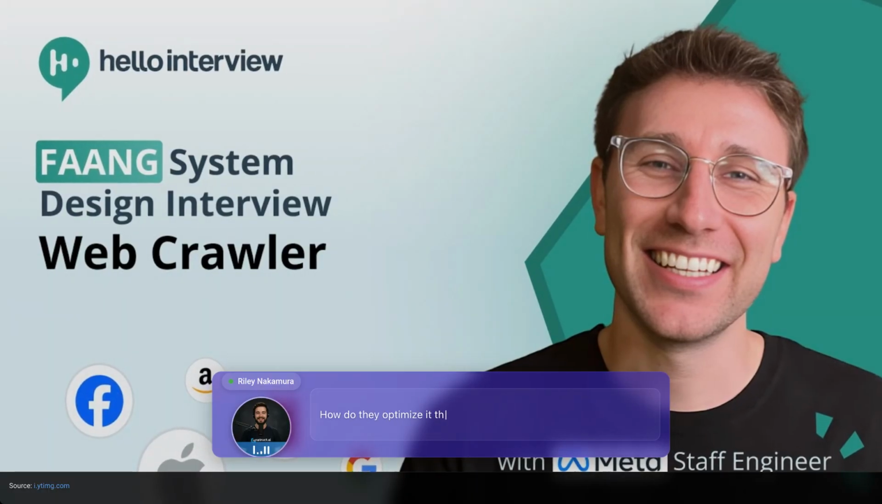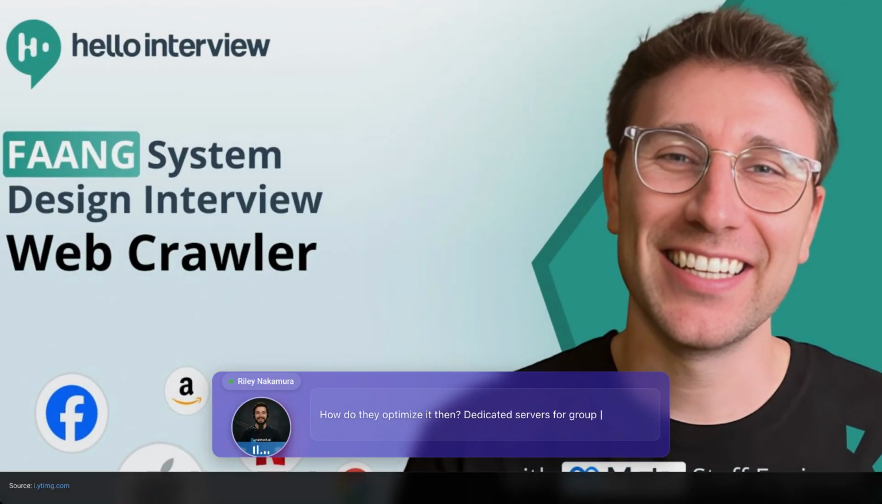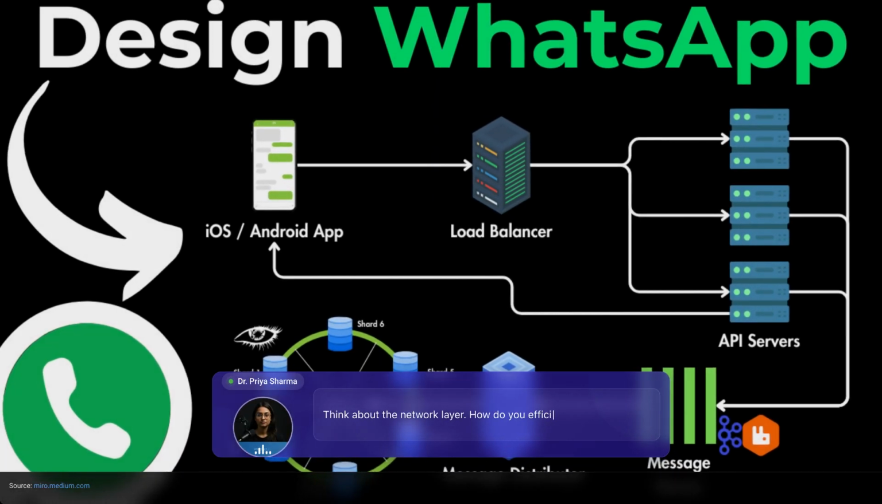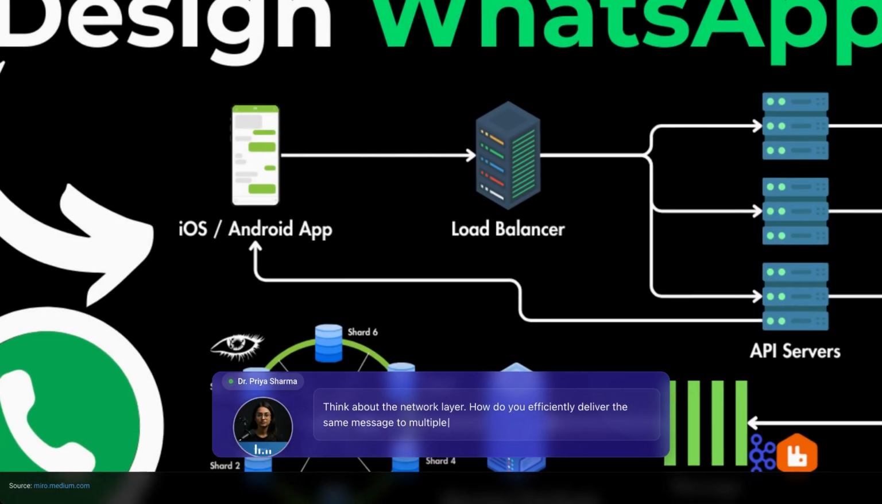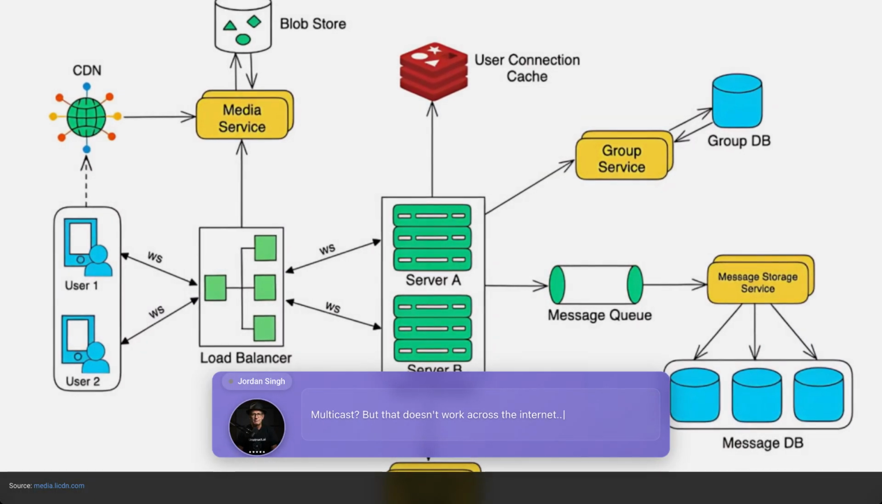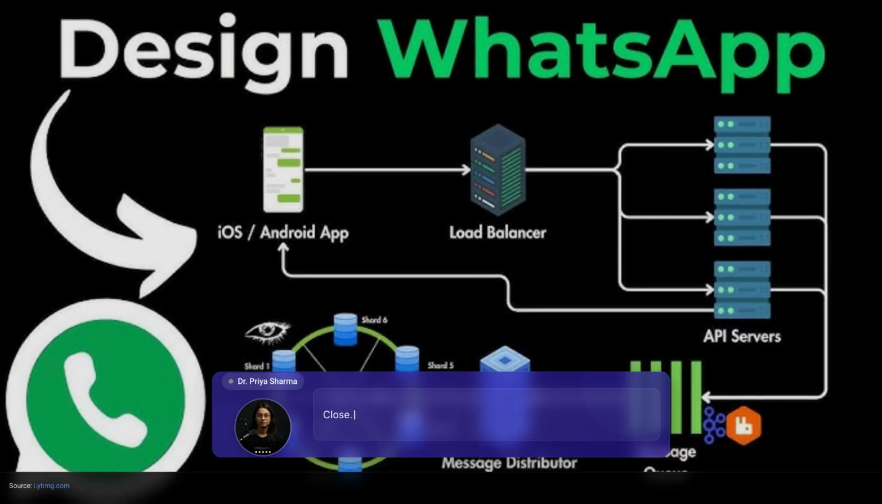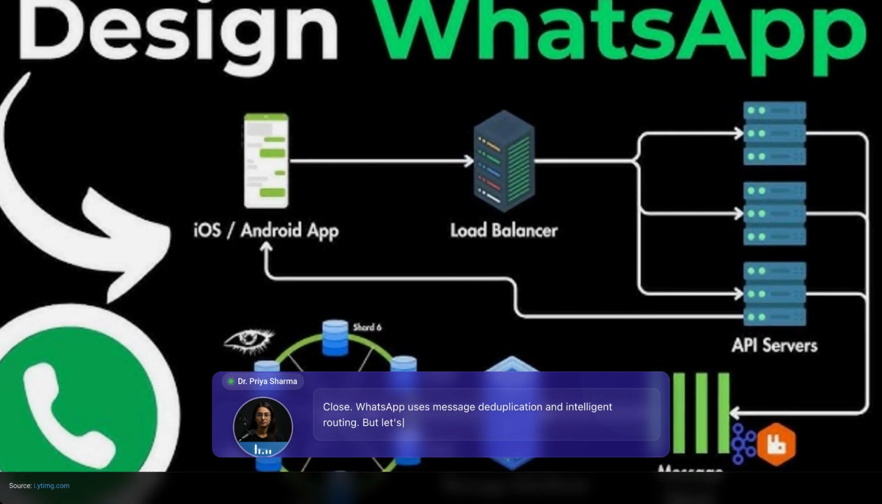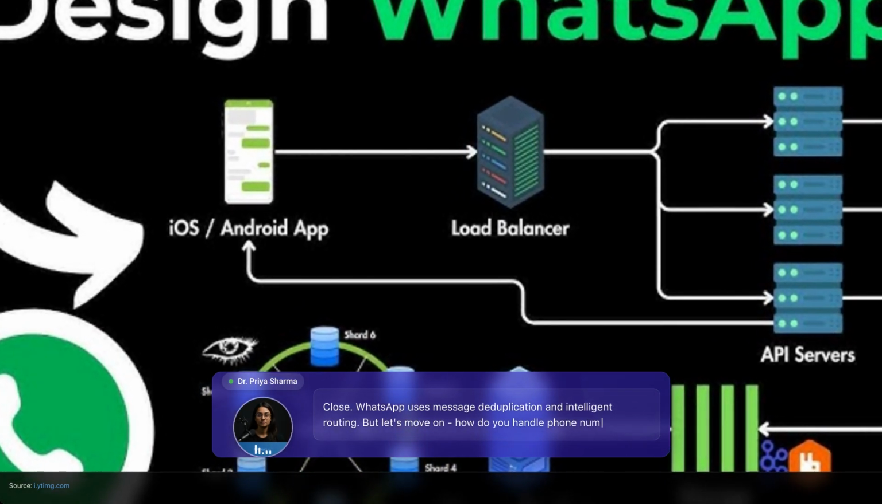How do they optimize it then? Dedicated servers for group message delivery. Think about the network layer. How do you efficiently deliver the same message to multiple recipients? Multicast, but that doesn't work across the internet, unless you mean at the data center level. Close. WhatsApp uses message deduplication and intelligent routing. But let's move on. How do you handle phone number verification?